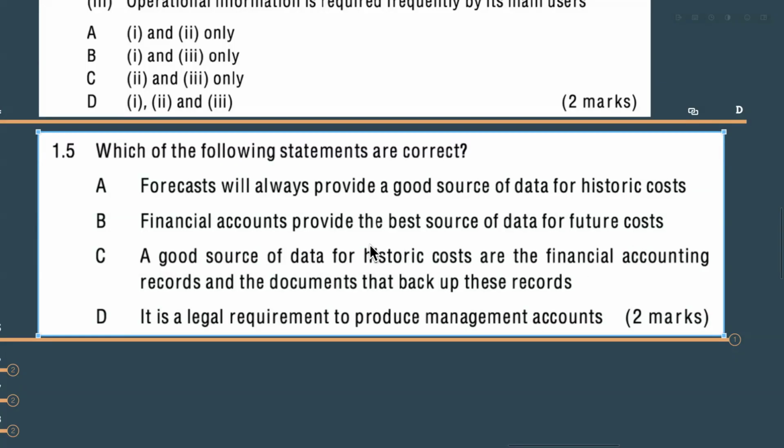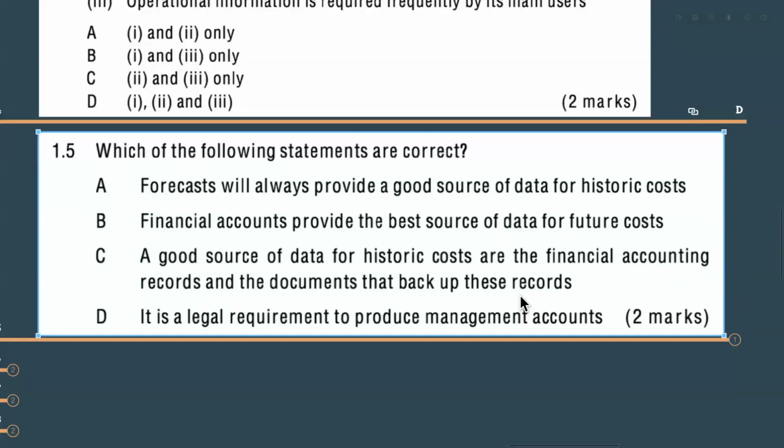So what is the answer? A good source of data for historic cost. It means what has happened in the past are the financial accounting records and the documents that back up this record. Documents mean the prime source documents, right? If you are going to record the cash receipt, you will have the receipt as a source document. If you are going to record the cash payment, you will have the payment voucher. If you have the petty cash, you have the petty cash voucher. If you are going to record the credit sales of goods, that's a sales invoice. Credit purchase of goods, that's a purchase invoice, right? And other than that, we have general journal vouchers. So those are the source documents.